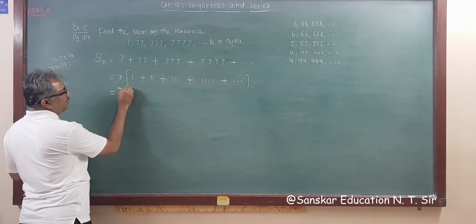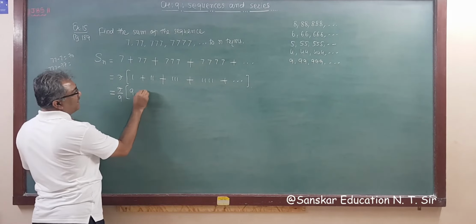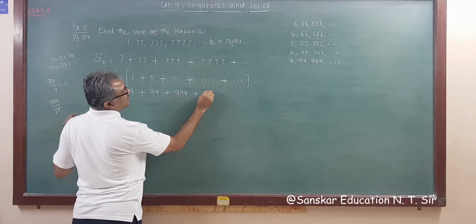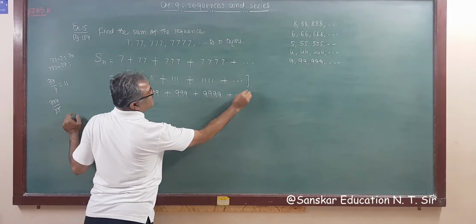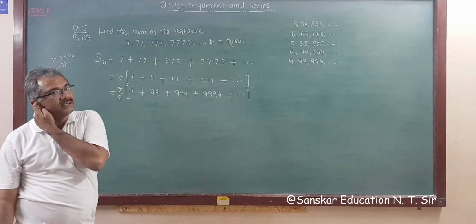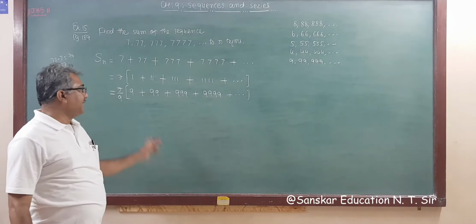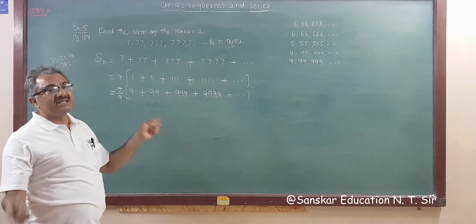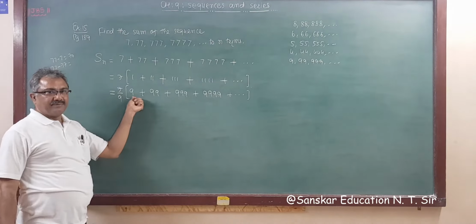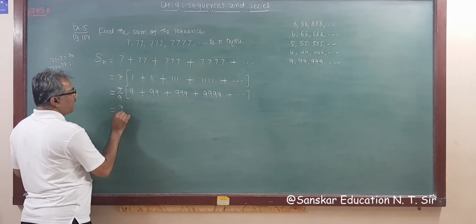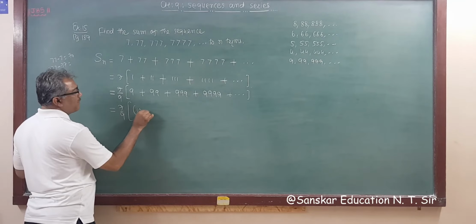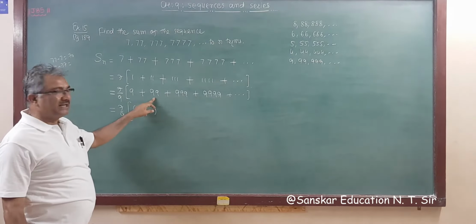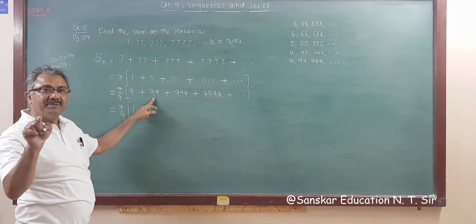So divide by 9. If you multiply by 9, this becomes 9, this becomes 99, this is 999, this is 9999 plus this, ये हो जाएगा, right? Now yet again this is not AP not GP, that you have to check, right? तो इसके बाद क्या करना है? Can I write this as 10 minus 1? मैं इसको 9 को 10 minus 1 लिखूं, आपको कोई प्रॉब्लम है? तो क्या किया मैंने? 10 के बेस में लिया, तो इसका 10 का बेस क्या होगा? 100. 100 means 10 square.